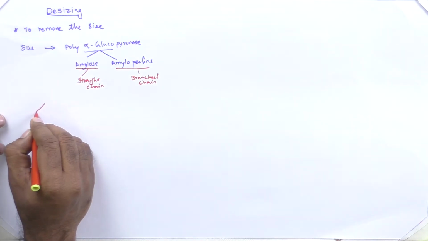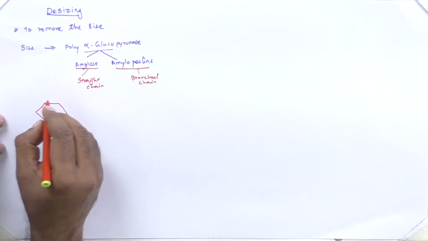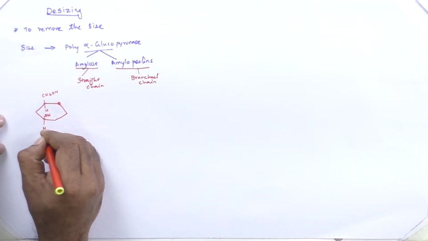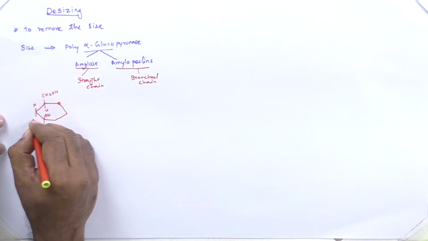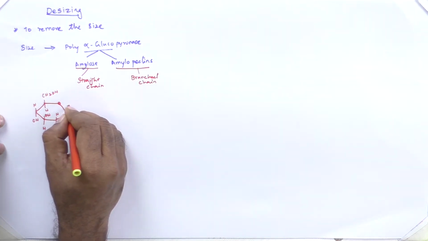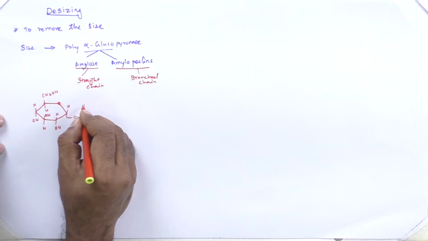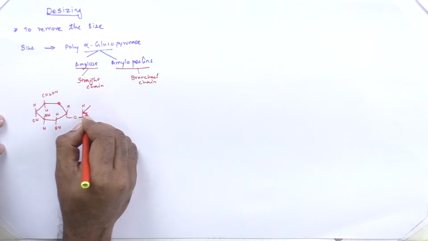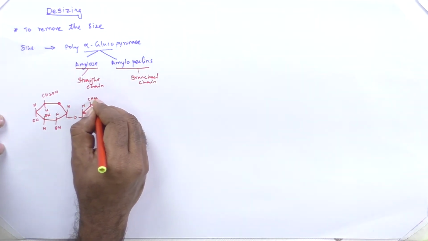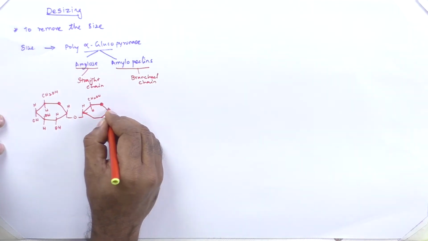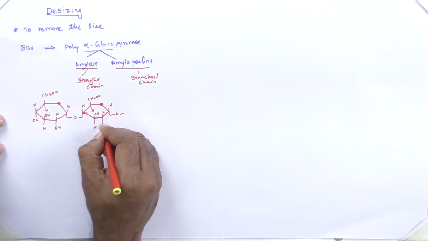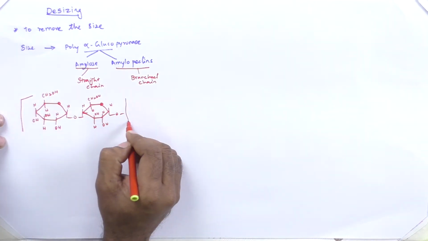The structure of amylose is a benzene ring, and this is repeating.